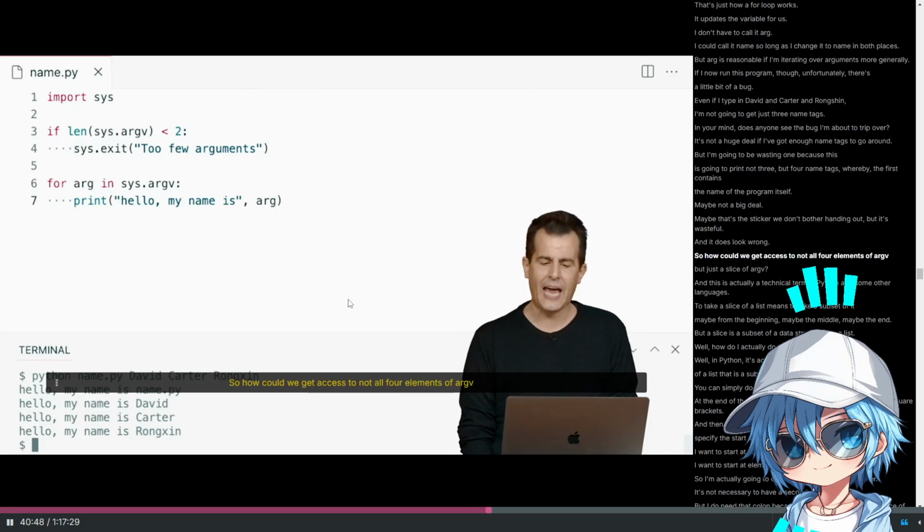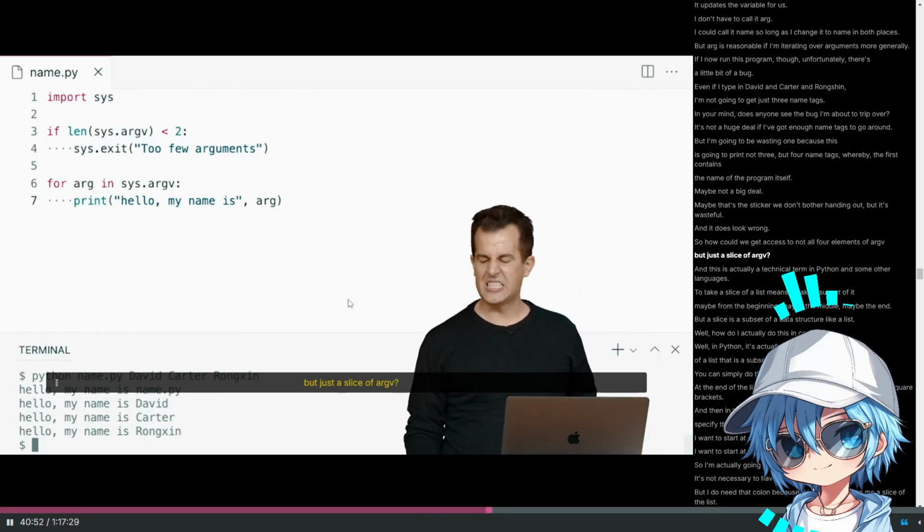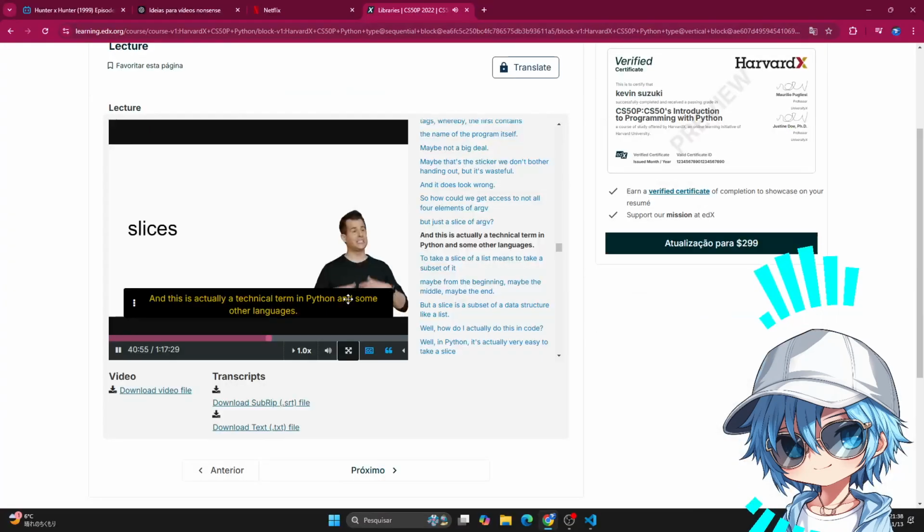So how could we get access to not all 4 elements of argv, but just a slice of argv? And this is actually a technical term.